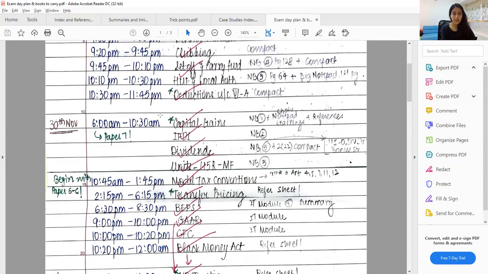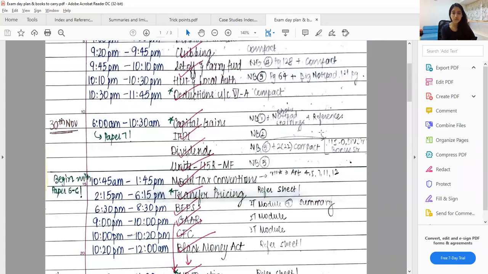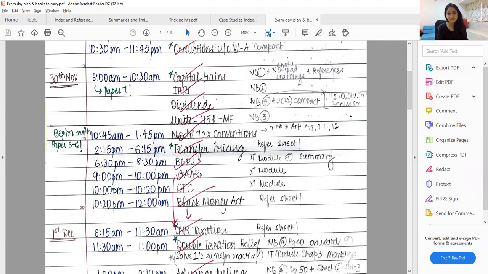Now, this is because capital gains was something which I had a very good hold on. And this was something which I had done very much in my articleship. And that is why I felt that my retention would be more there. And it's okay if I do it 2-3 days before my DT paper, I will still be able to write it in my DT paper. So I did capital gains, income from other sources, dividends, and 115R, that is mutual fund income distribution. All these topics I had done during paper 6D in the morning.